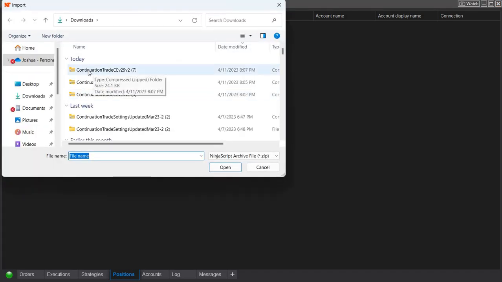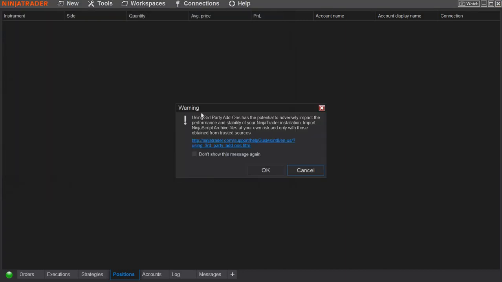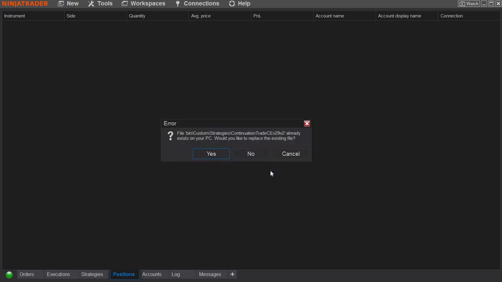We'll select the latest version of the continuation trade. And you'll need to click on OK to continue. And we'll say yes to all of these. Go ahead and replace the indicators. If it was successful, it'll say NinjaTrader successfully imported all the scripts contained in the NinjaScript archive file.